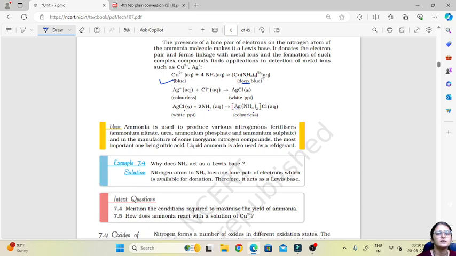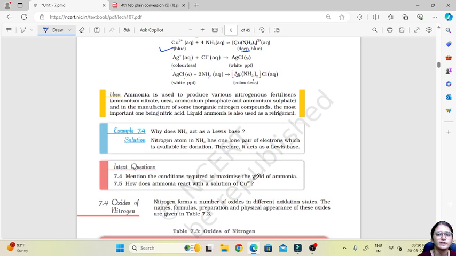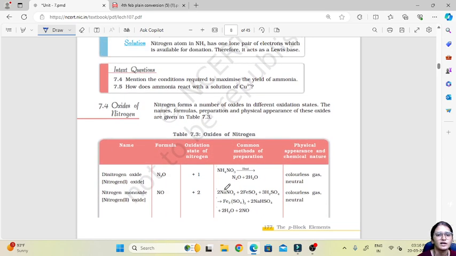Okay, now see, here we get these complex compounds, some of which are colored and some colorless. So ammonia is used to produce nitrogenous fertilizers such as ammonium nitrate, urea, ammonium sulfate, and in the manufacture of inorganic nitrogen compounds. So these are the uses of ammonia.